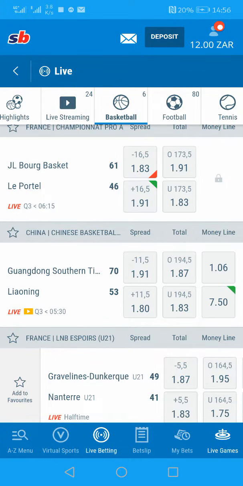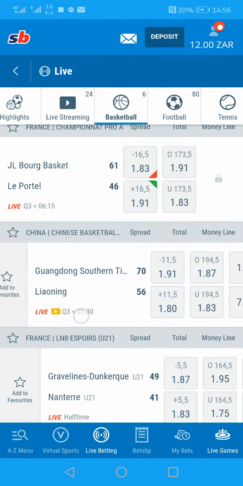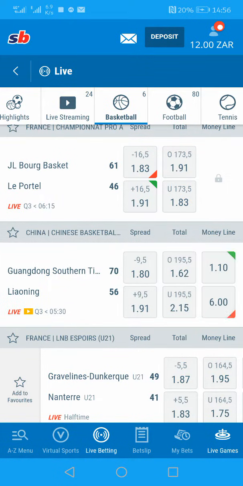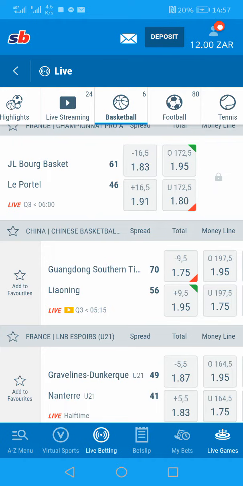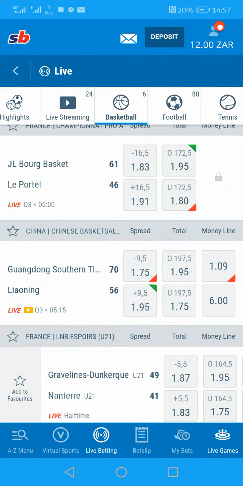There's still 5 minutes left for that quarter to end, and you still have the fourth quarter. When you combine the scores here, it's 70 plus 56. That's 126 already. So definitely there will be points to be scored on this match.